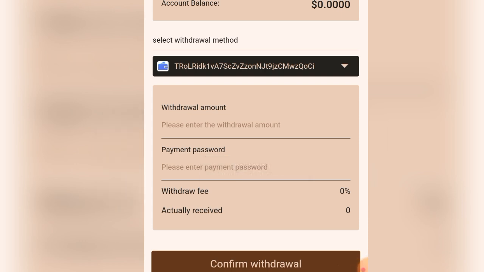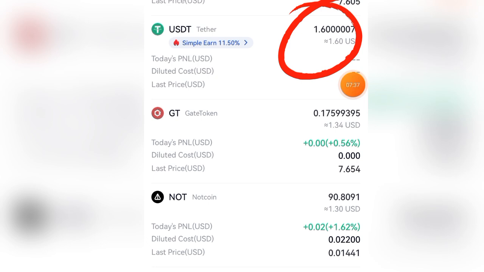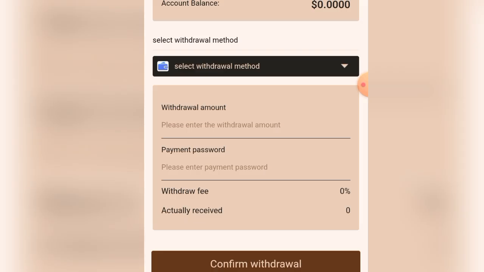Successful. The next thing I'm going to do now is to go to my exchange to check if this 1.6 USDT has been deposited to my wallet address. Alright guys, you can see that I've just received this money now in my wallet. You can see 1.6 USDT now. So that's how you can withdraw your money from this platform straight to your wallet address.